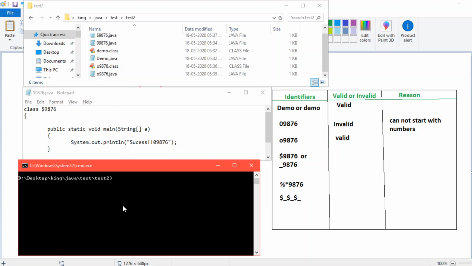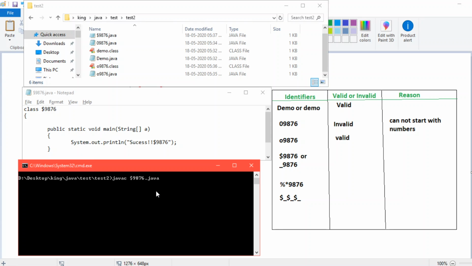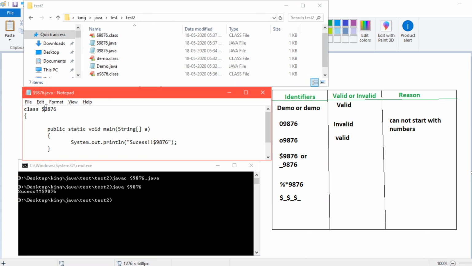Let's clear the screen. For simplicity I will type dollar here also. I have saved it. Now let's compile it. It compiles fine. java $9876. Okay, we are getting the output. Now let's try with the underscore. I know it will work, just to show you.